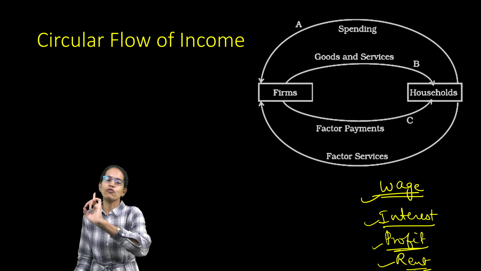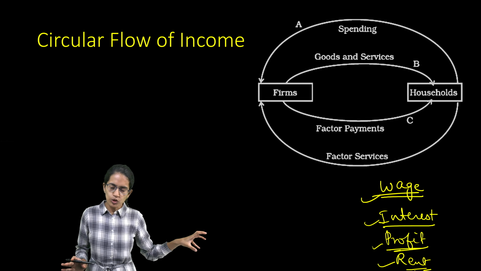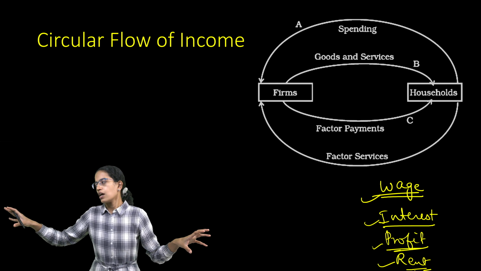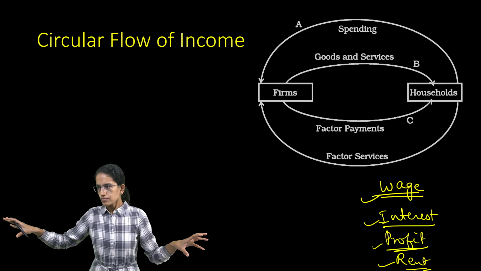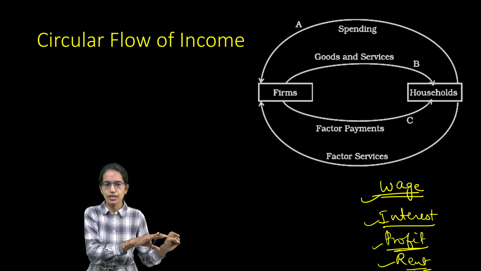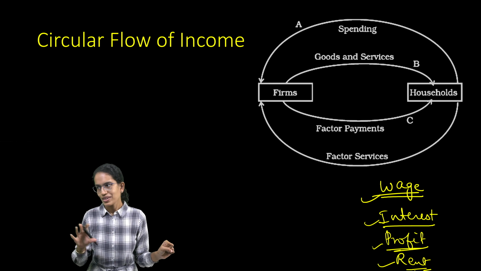Now the circular flow of income is a pretty interesting phenomena. You have firms on one hand, households on other hand. These households act as labor in the firms. Now the firms produce something. So these households are the only people who would purchase it, right?